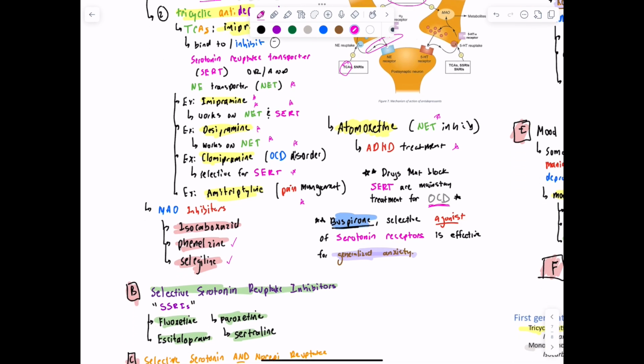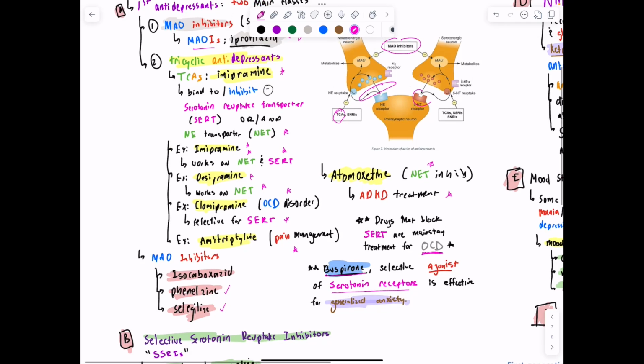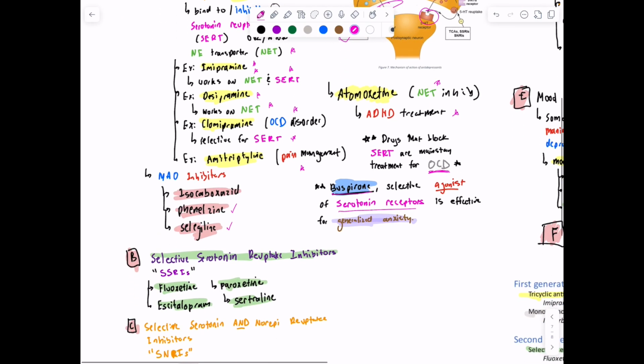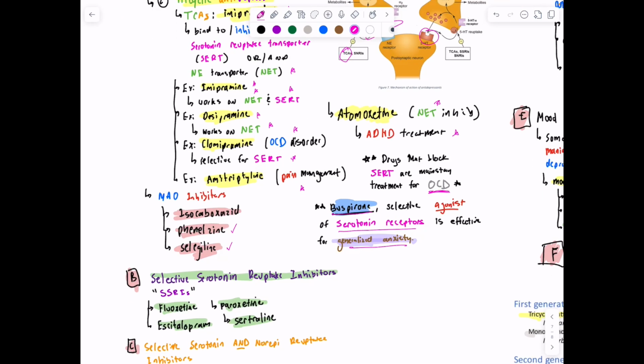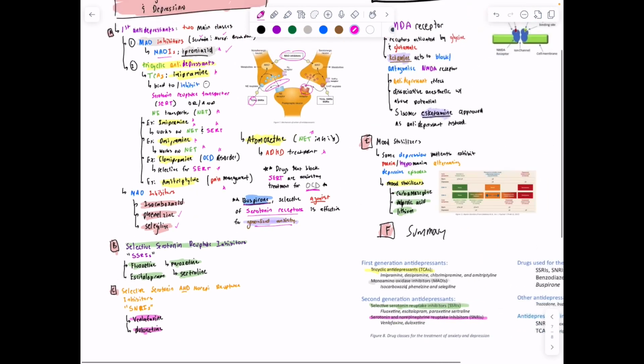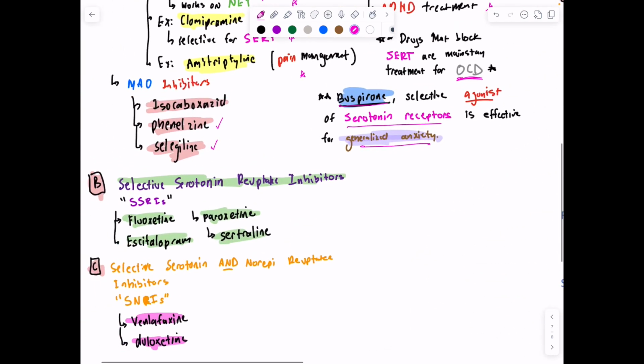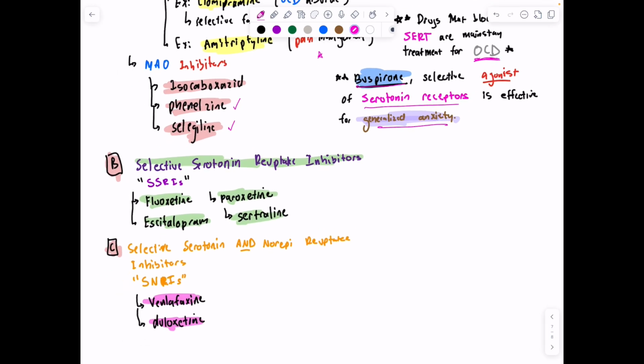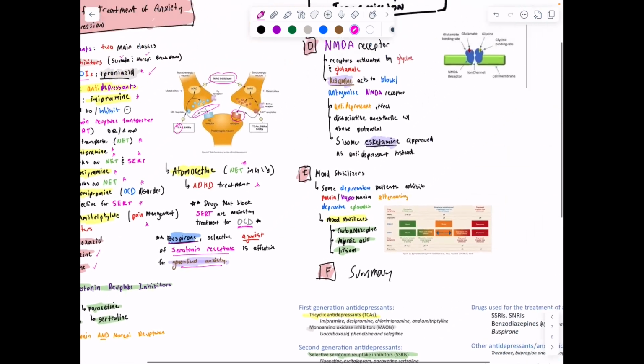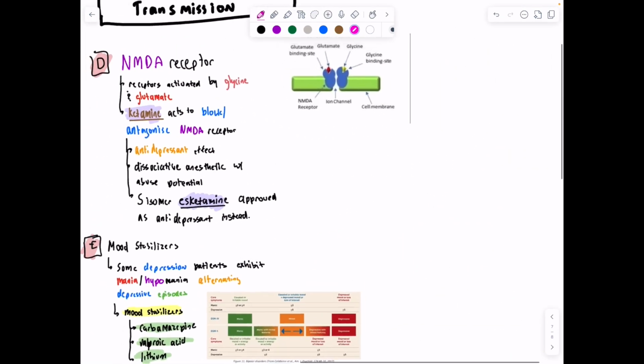All right, and then we have buspirone, which is a selective agonist of serotonin receptors, so working on the receptor itself to promote the effects of serotonin, and it's effective for generalized anxiety. Then you have SSRIs, selective serotonin reuptake inhibitors, used for anxiety and depression, and we have fluoxetine, paroxetine, sertraline, and escitalopram. And then we have selective serotonin and norepinephrine reuptake inhibitors, SNRIs. We have venlafaxine and duloxetine overall.